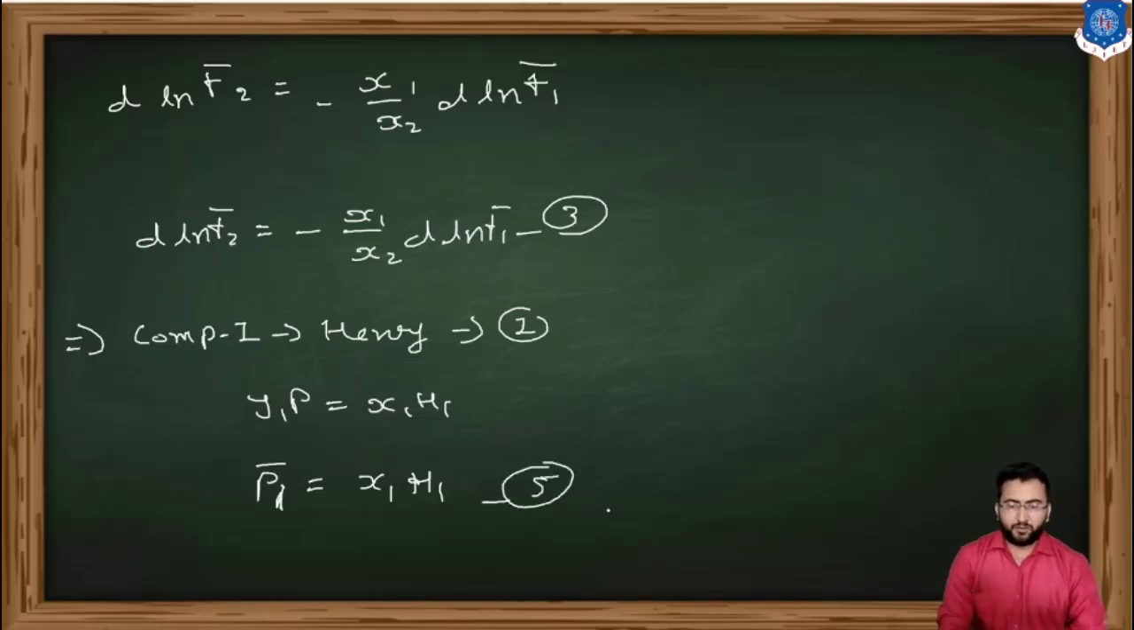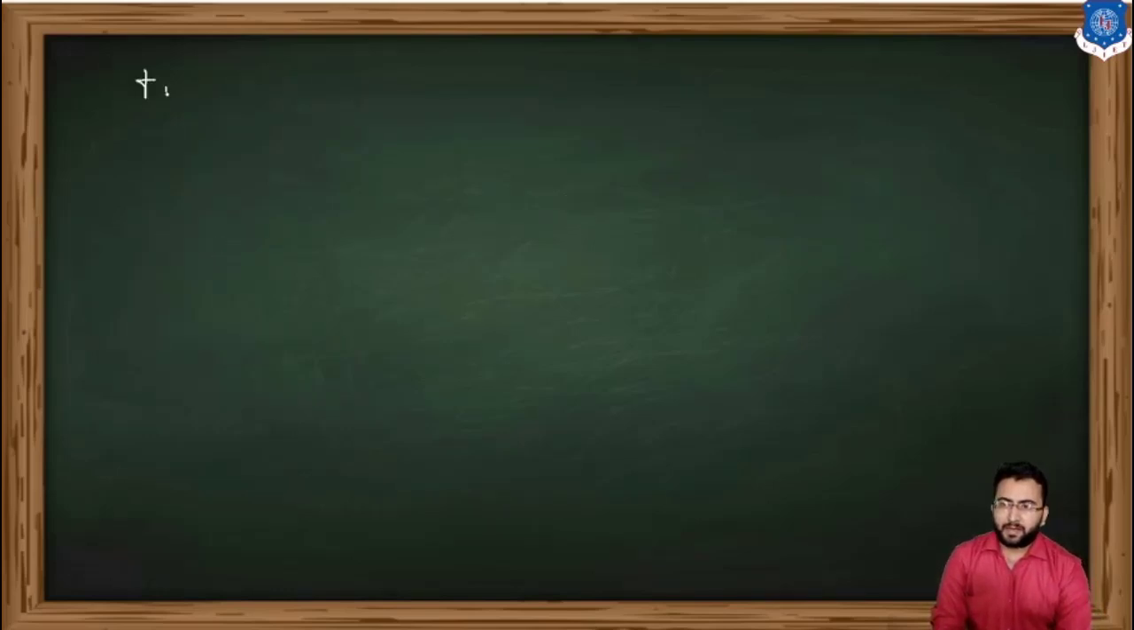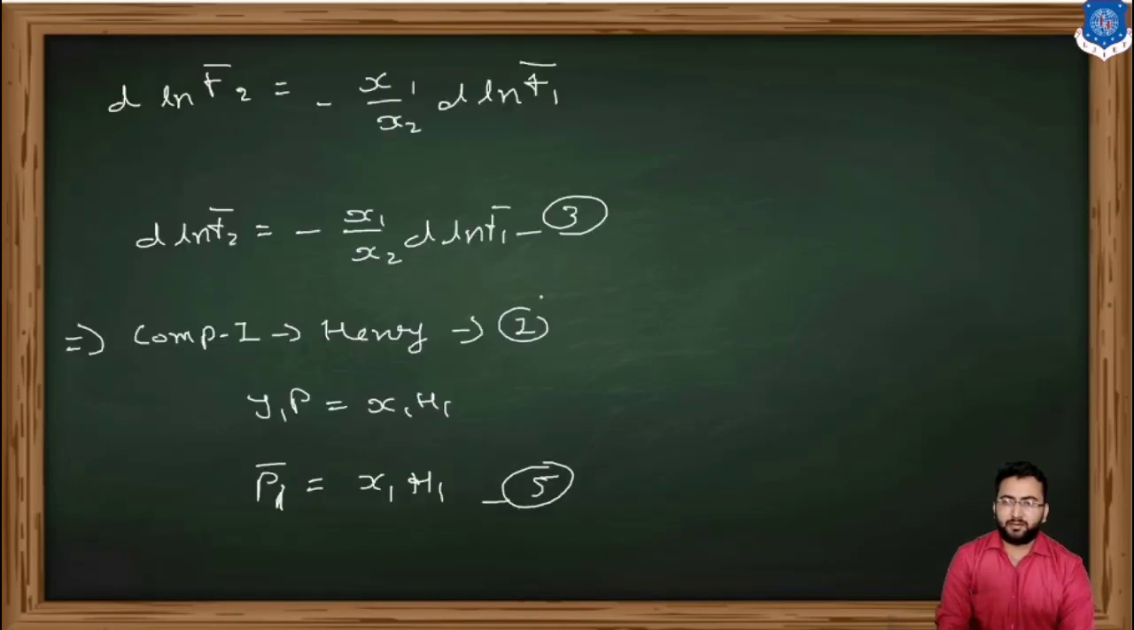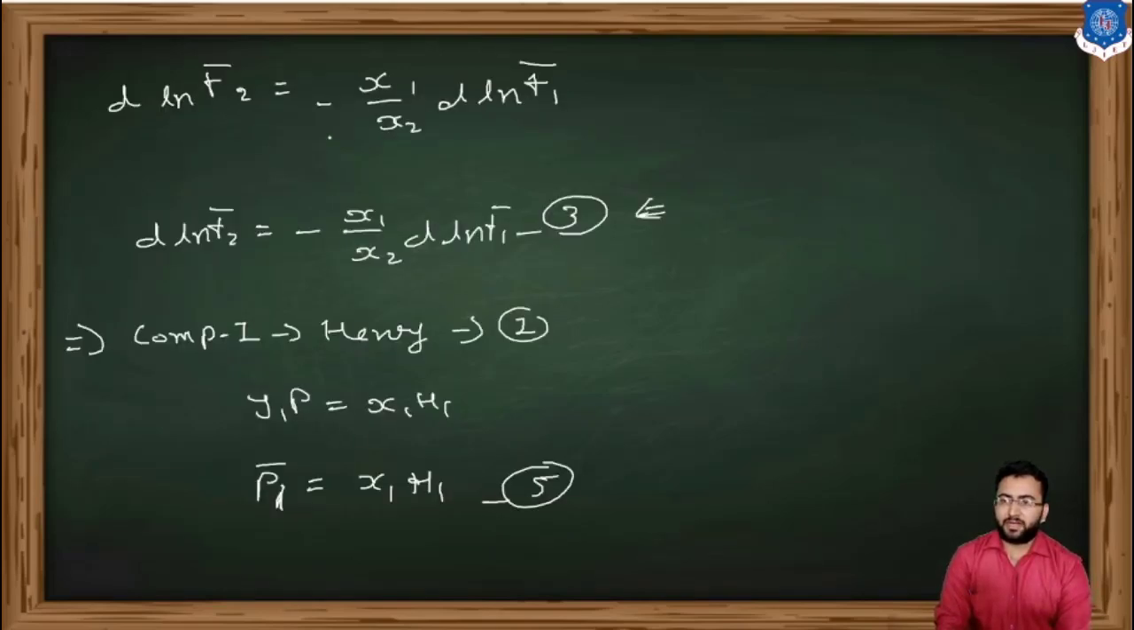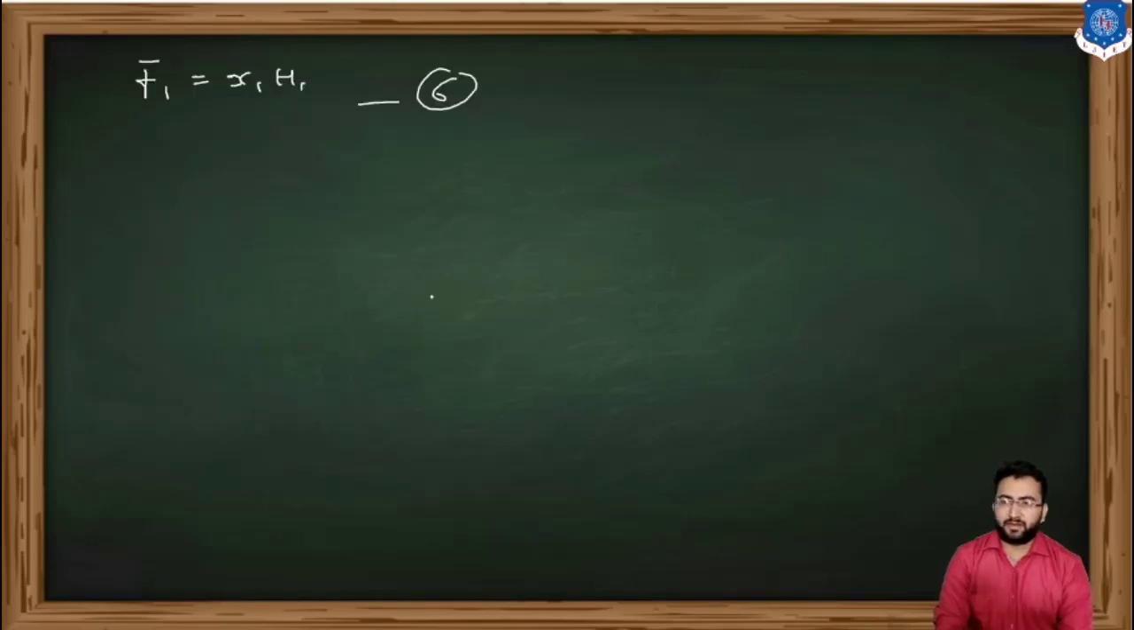Now equation 5 is used for the ideal condition. If the pressure is replaced by the fugacity, then this can be given by f1 bar is equal to x1 h1. This becomes our equation number 6. Hence equation 6 is used in equation number 3. If we use f1 bar is equal to x1 h1 in equation number 3, I am just putting the value of f1 bar here.